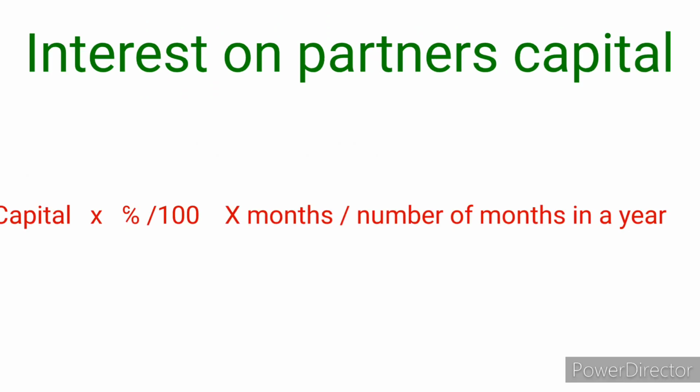Then interest on capital, how to calculate: how many months and the percentage, how much has been given. From when they are bringing that capital money into the business, from that day to the end of the financial year, multiplied by that percentage and multiplied by number of months and divided by total months in a year. That is most important, how to calculate. Practice many questions based on interest on capital. It will be an inevitable item in the 6 mark, 4 mark and 3 mark, even a single mark question.